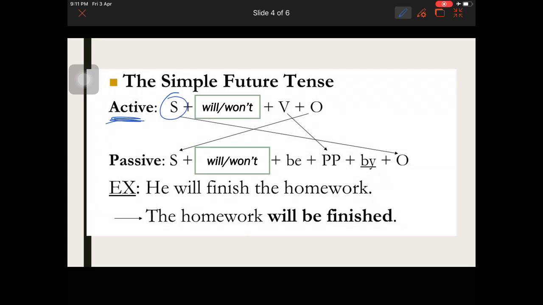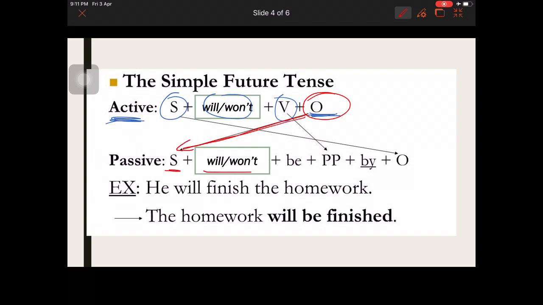In this case, you don't have first person, second person, or third person. They are all the same, okay? The subject, and plus, you need will or won't to talk about the future, okay? Will or won't. Next, you need a verb. Now, in this case, what kind of verb? Well, in the active idea, you need a verb in the base form. That means no changes. The verb in simple form. And finally, the object. What happens when you want to change an idea from active into passive? As you remember, the object, when you talk about the passive, becomes the subject.